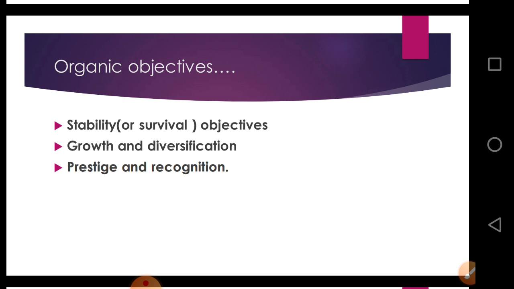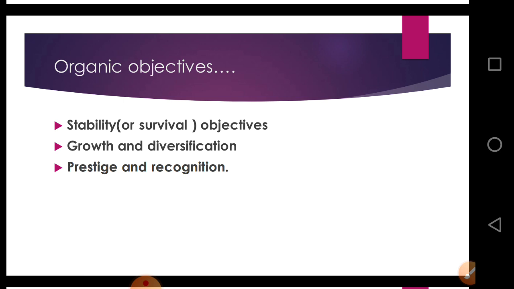Now next one is prestige and recognition. Prestige and recognition, you can simply compare it with goodwill. A business enterprise enjoys social power and prestige because of its benevolent activities. Many activities are there. A well-managed business unit is indispensable to the various sections of a society. This was all about primary objectives of business.